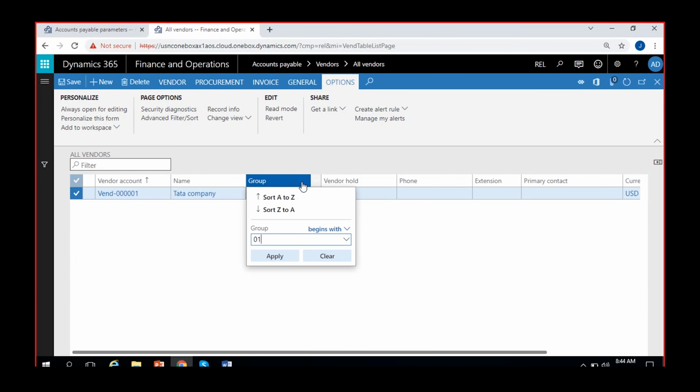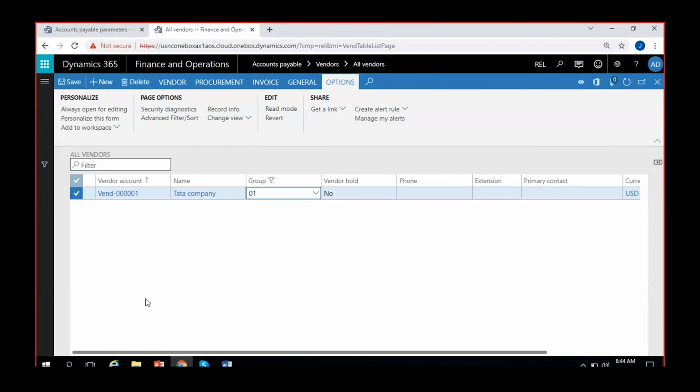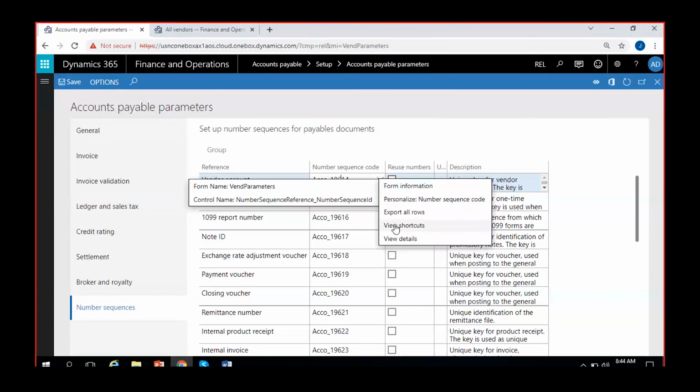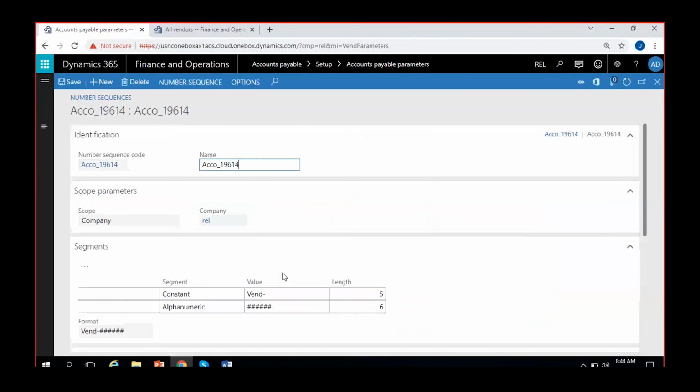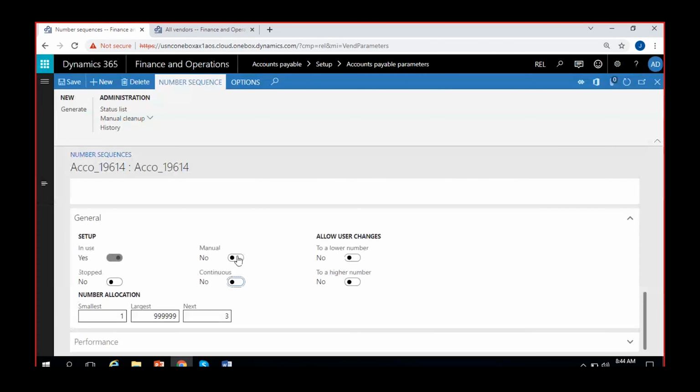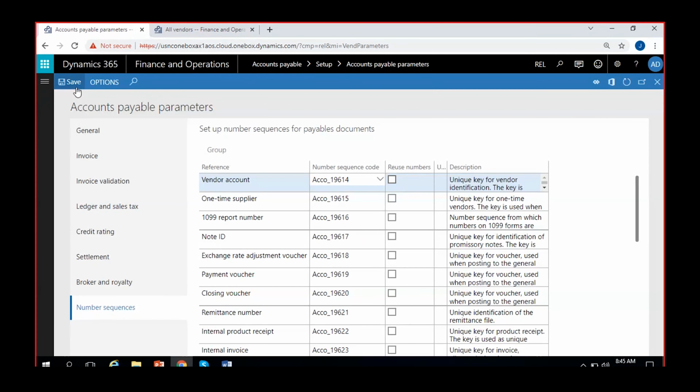Let me clear the filter. Then what else we can do is, let's see this option of manually numbering the vendors. I'll open this number sequence again. Next number it is showing as 3 because 2 is generated now. I'll stop this as continuous and keep it as manual for the time being. If it is manual, this will be grayed out. There is no use of this at all. So I just saved it as manual and save.